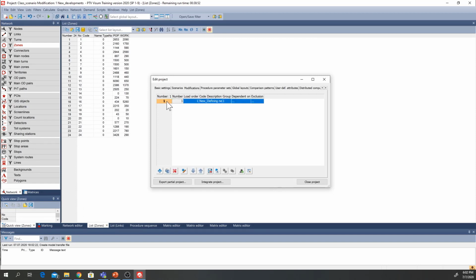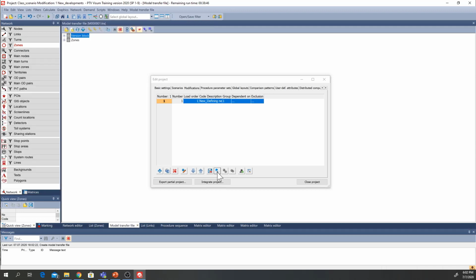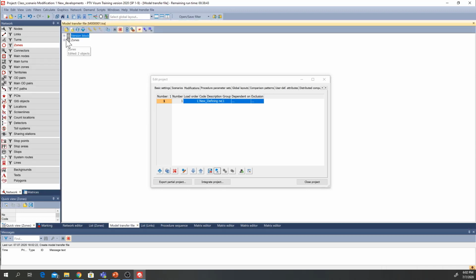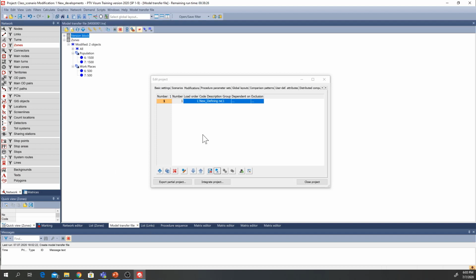Also, if you want to visualize the changes, we can simply click on this and press this I button to show us the different modifications. And here under the zones, we will be able to see the two different modified objects. So one is population: population with attributes 6 and 7 is changed to 1500, and workplaces 6 and 7 is changed to 500. And yeah, that's what we have done so far, and let's get back to the lecture.